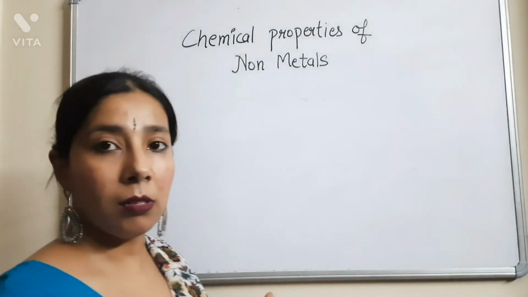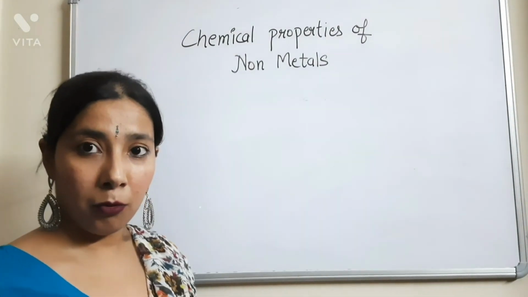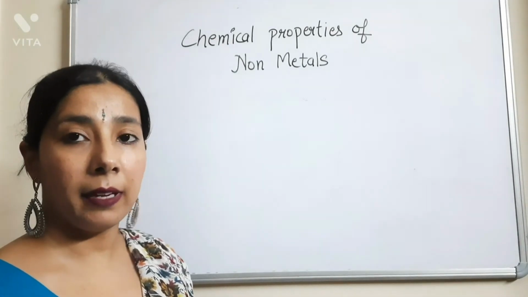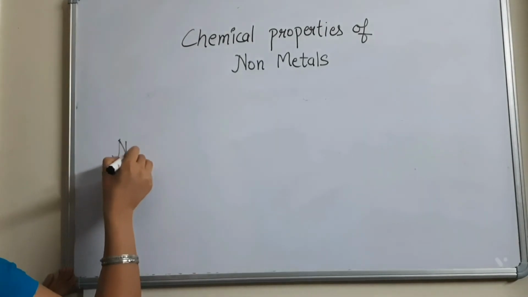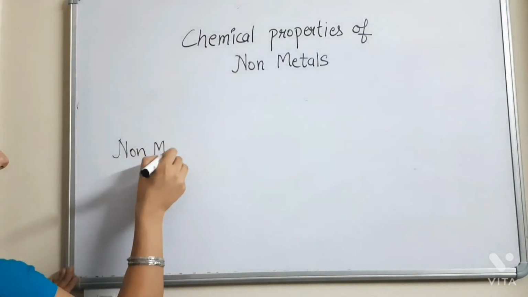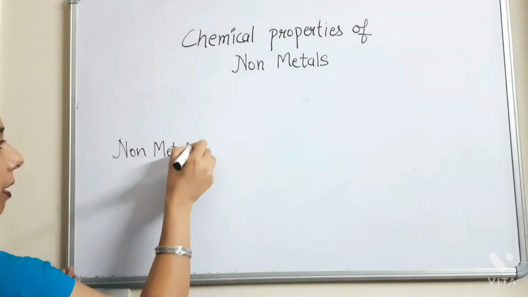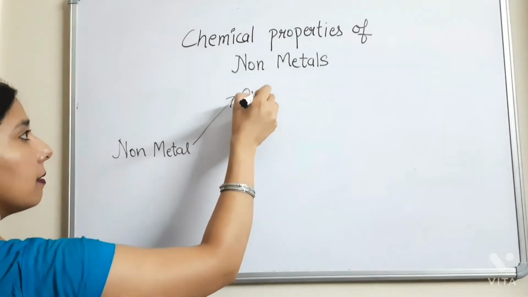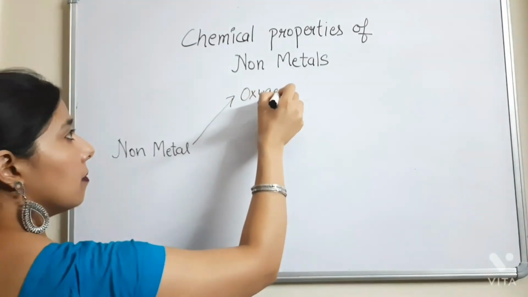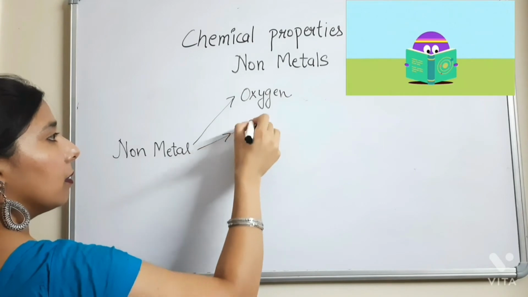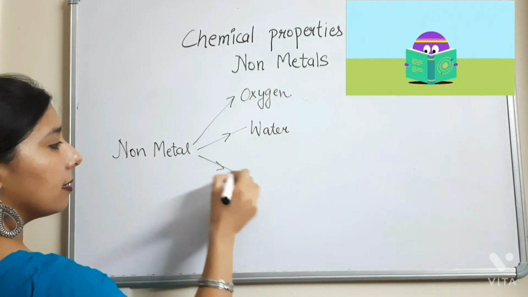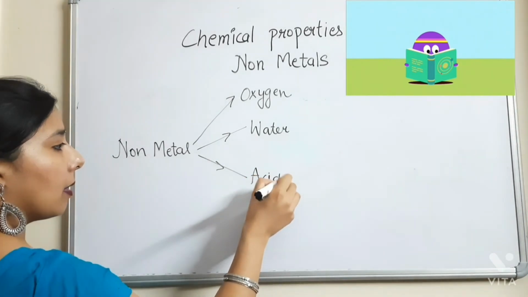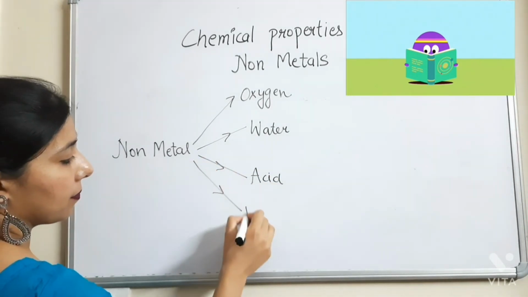I will give you the whole lecture in just flowchart form so that you can revise it very fast. So if it is a non-metal, now how does it react with oxygen, how does it react with water, how will it react with acids, and how will it react with bases?